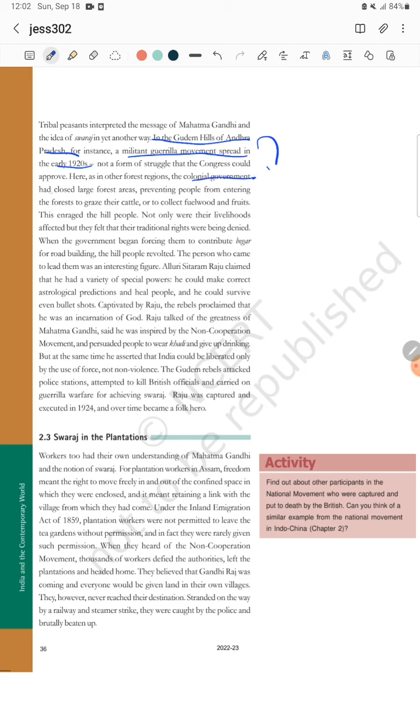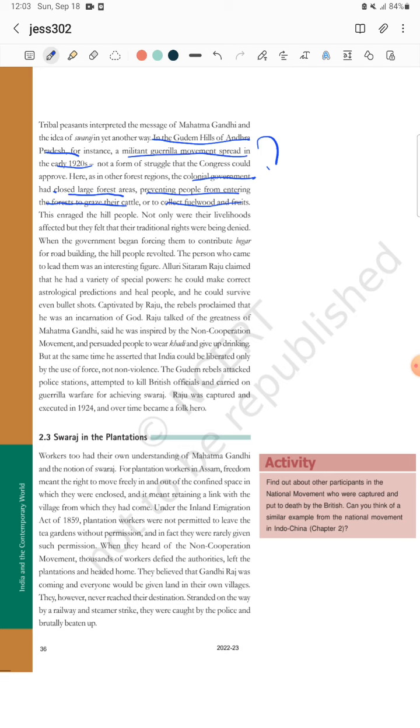The colonial government had closed large forest areas, preventing people from entering the forest to graze their cattle, collect fuel and fruit. You know that tribal people totally involve their life and livelihood inside the forest. If they are told not to enter the forest, they can't collect things, they can't graze their animals, then how will they live? The first reason is that they became angry.